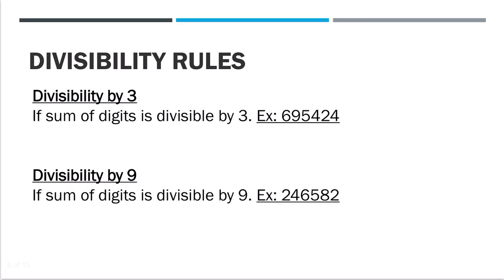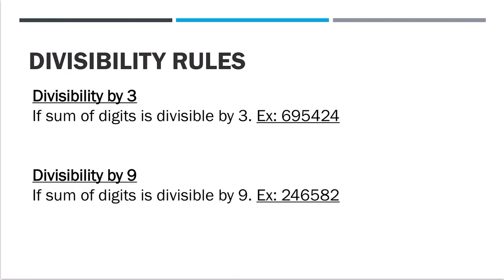Divisibility by 3. What are we going to do? Suppose this number is given: 695424. They will ask you, tell me if this number is divisible by 3. By 2, can you tell me? Yes, we'll check the last digit. The last digit is 4. We'll say this number is divisible by 2.